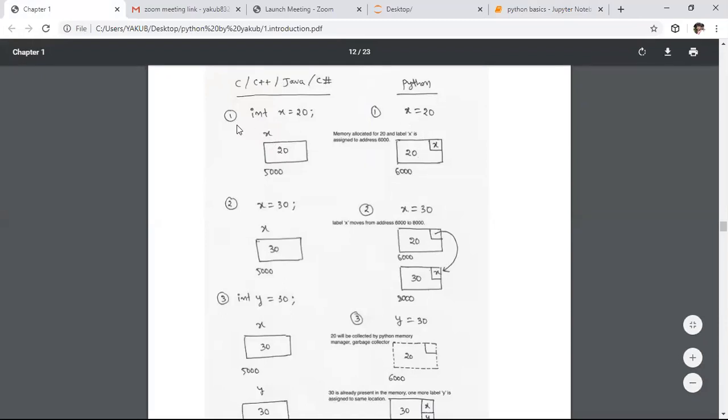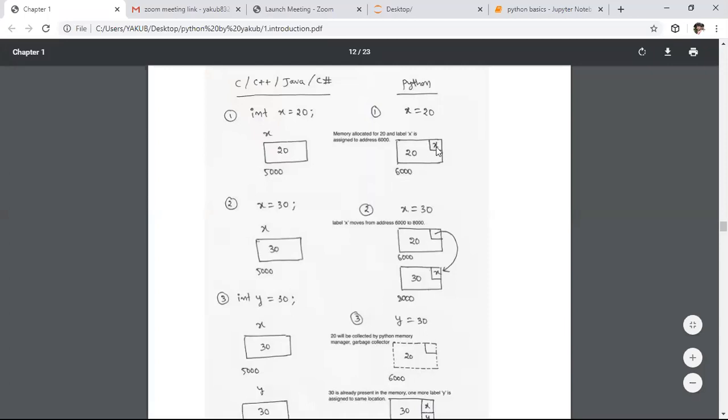If you observe here, I'm saying int x equals 20, whereas here I'm saying directly x equals 20. For the 20, I am assigning the memory, and that will be stored at this 6000 memory location, and x will be the name for this, which is called a label.